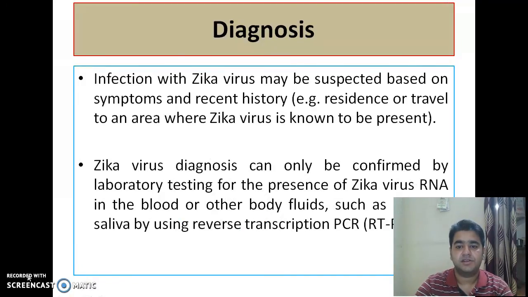Diagnosis is mainly suspected based on symptoms and recent history, that is residence or travel to an area where Zika virus is known to be present. And Zika virus diagnosis can only be confirmed by laboratory testing for the presence of Zika virus RNA in the blood or other body fluids.